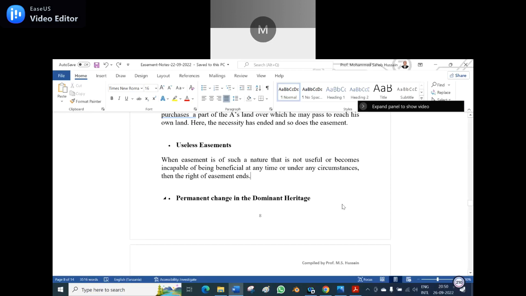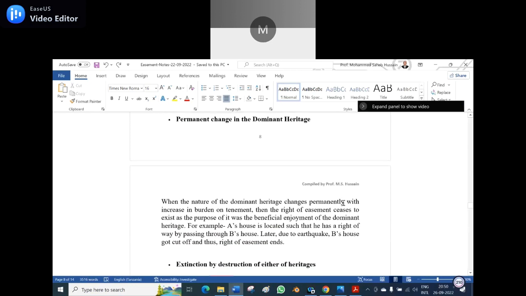The permanent change of the dominant heritage. So when the nature of the dominant heritage changes permanently with the increase in a burden on the tenement, the right of easement ceases to exist, as the purpose of it was the beneficial enjoyment of the dominant heritage. Example, we will see it. At any time it can stop, but we will read this example.